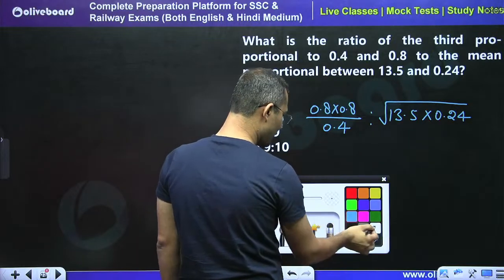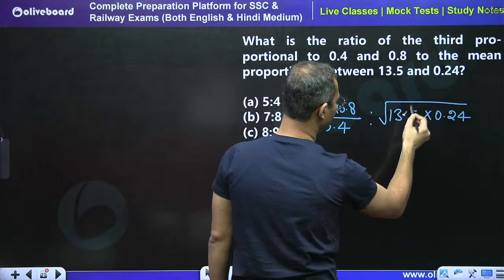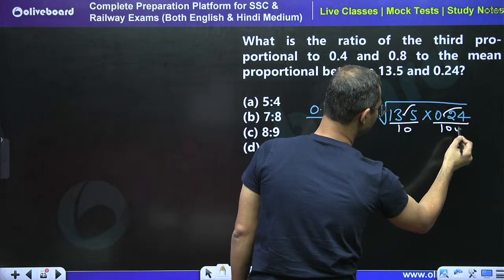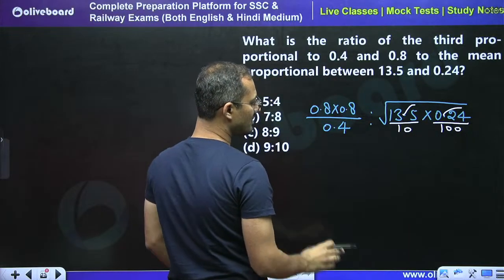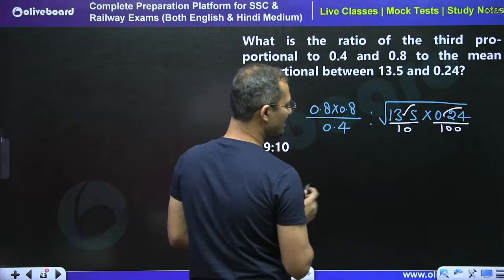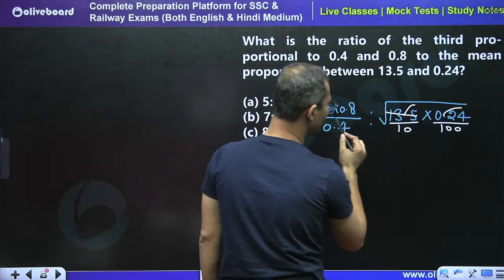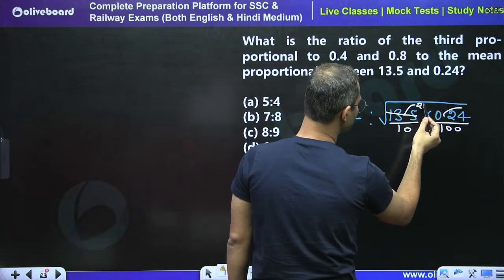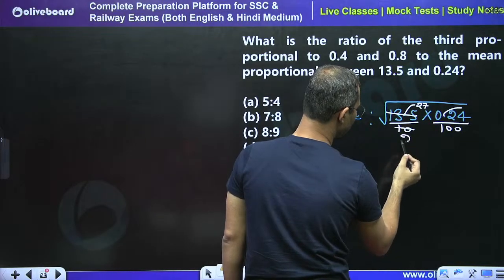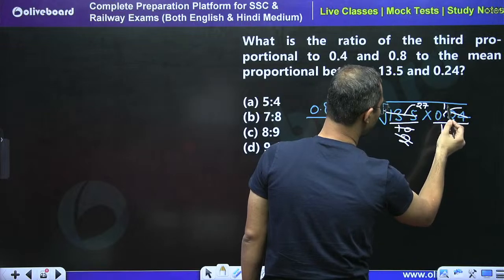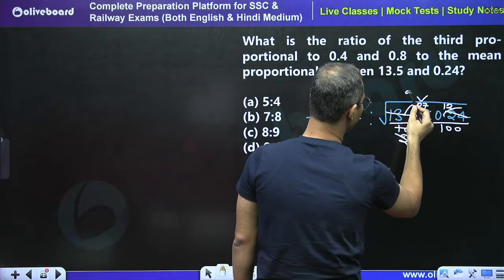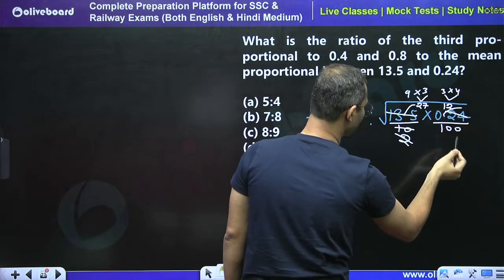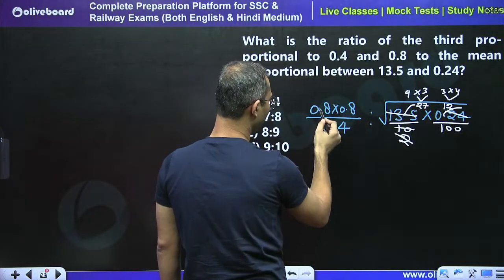Ignore the point, remove the point. You have to take the square root. By 5 this is cancelled: 5 2s are 10, 5 7s are 35. By 5, 2 times, and by 2 this is 12. You can break it into 9 into 3 and 3 into 4. Here the point is cancelled.